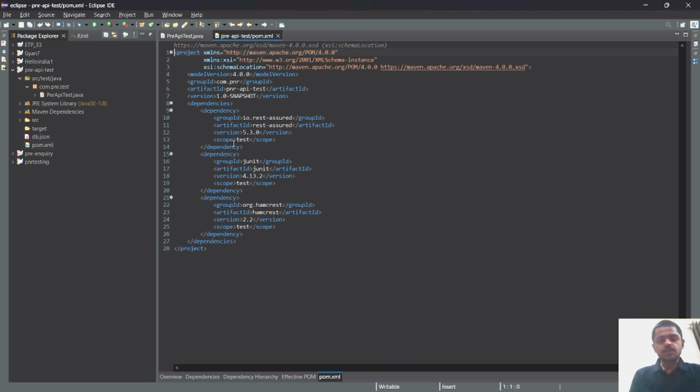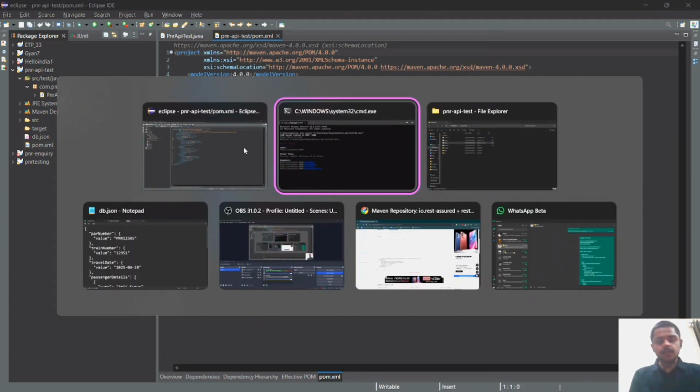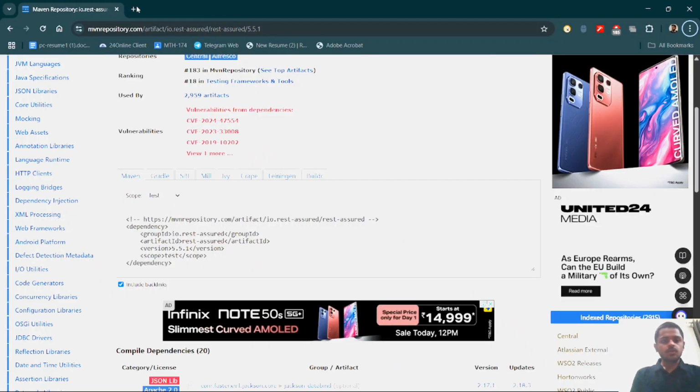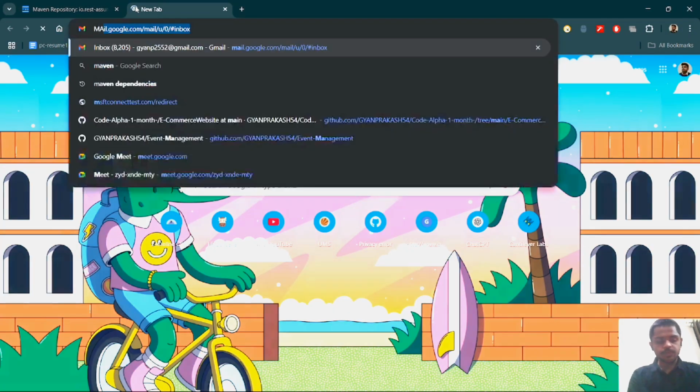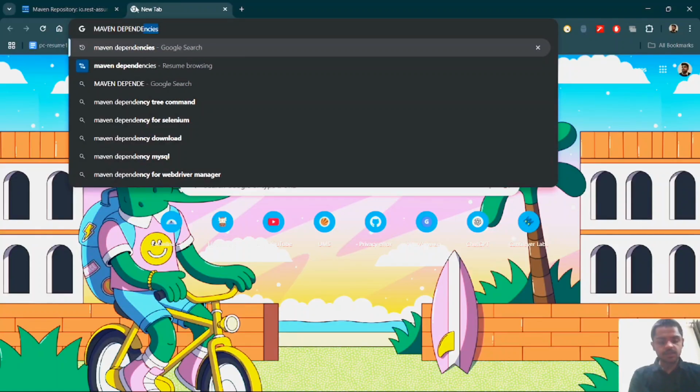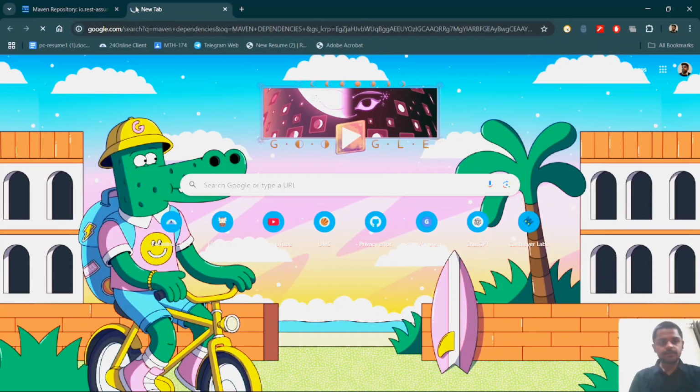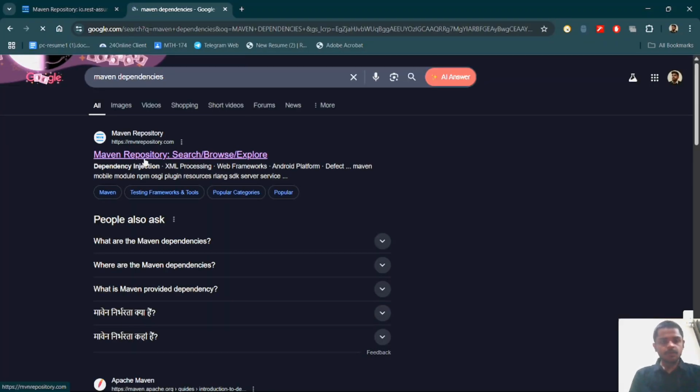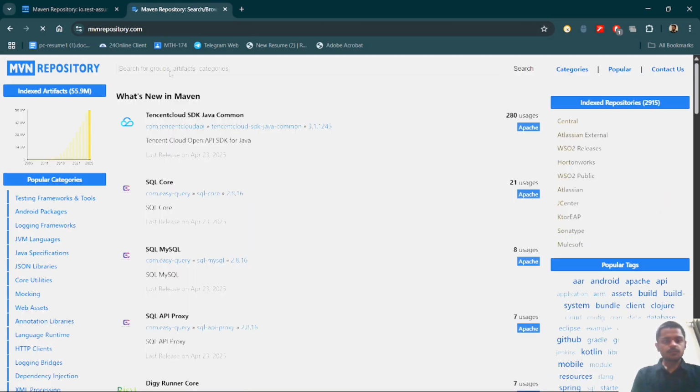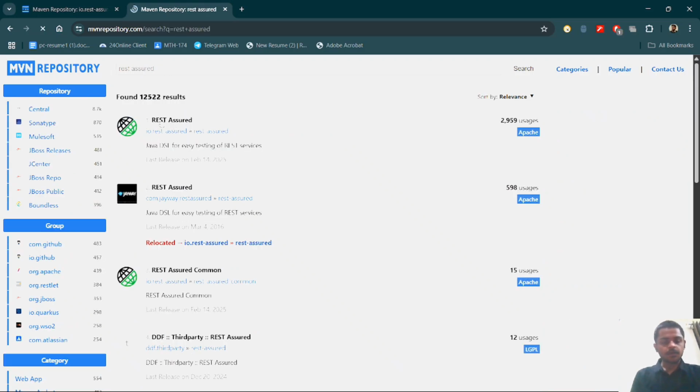The first dependency is the RestAssured dependency, which you can get on Google Chrome. You have to go to the Maven dependencies site and click on the first link. Here type RestAssured and click enter.